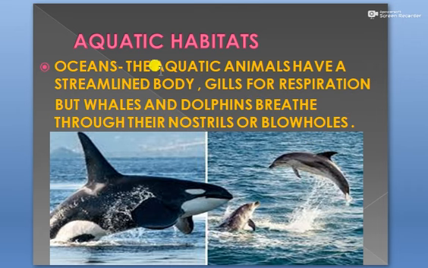Students, these whales and dolphins can live for a longer time period under the water without air, but for getting air they have to come above the surface of water.